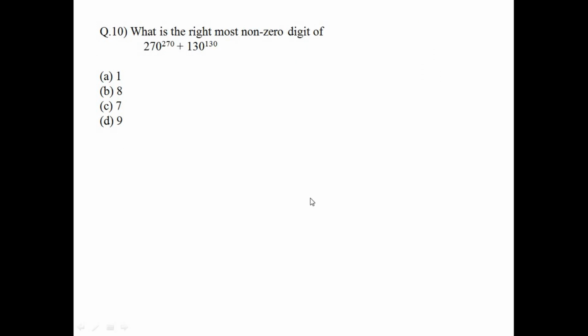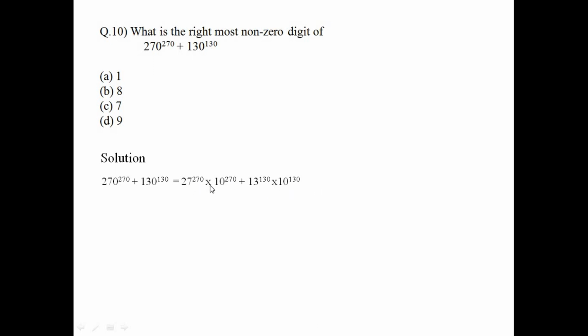Question number 10. What is the rightmost non-zero digit of 270 raised to the power of 270 and 130 raised to the power of 130? This is a very easy question. I just divided 270 into 27 and 10, 27 multiplied by 10, so you can know the number of zeros. 270 raised to the power 270 has 270 zeros at the end, because it is 10 raised to 270 here, and 130 raised to 130 has 130 zeros.